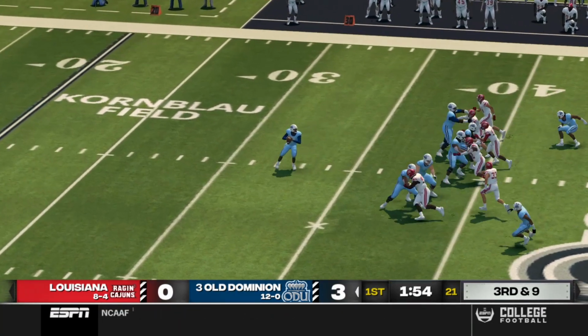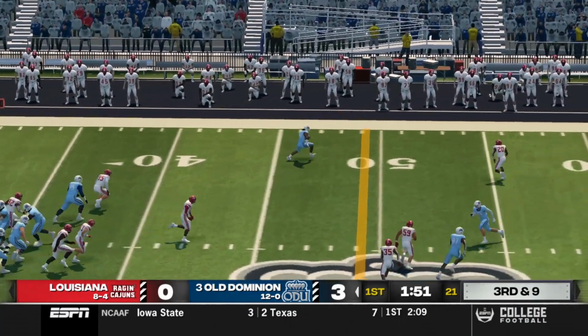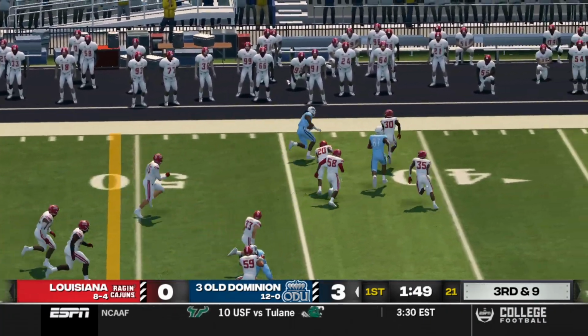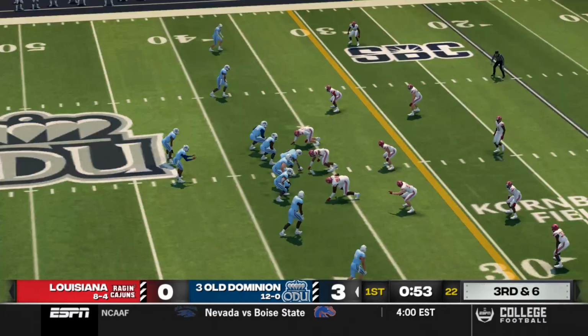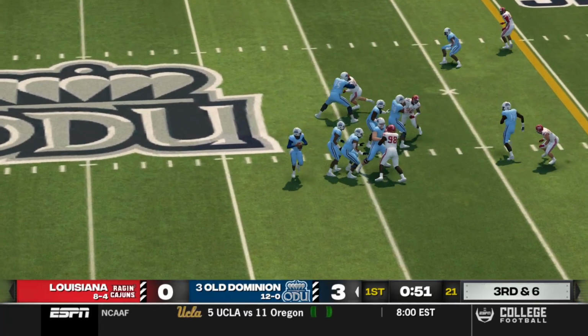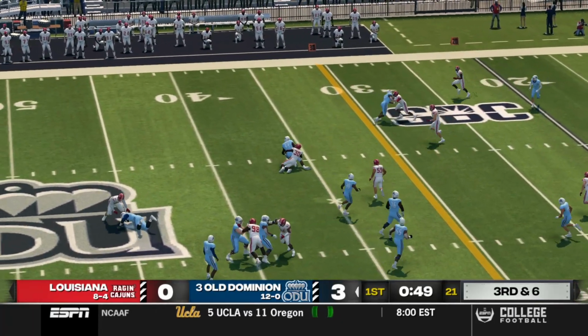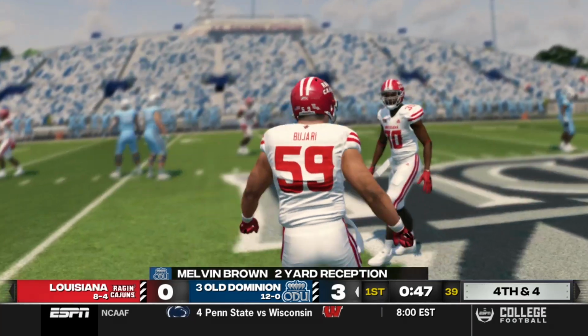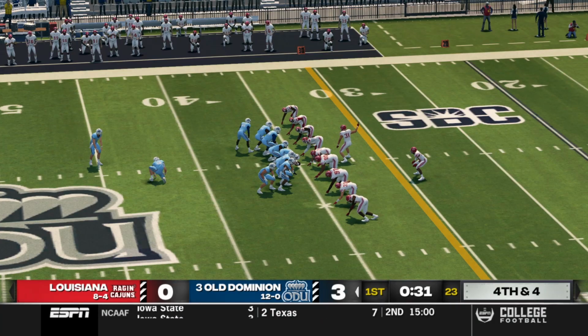They get the football back here, 3rd and 9. There's a throw short, but look at that. Oof, you just love that kind of high-contact football. It's what we've all loved. Lacey for the first down. Then later on, it's Melvin Brown. He stopped shy of the first down marker.